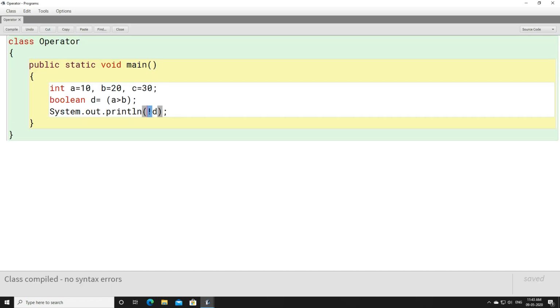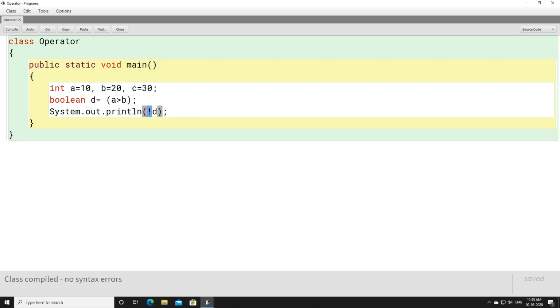Here, not can be considered as a unary operator. Whatever operator we study, whatever operator we read, whatever operator we use, each and every operator will either come under unary operator, or binary operator, or ternary operator. Whether you use arithmetic operator, logical operator, or relational operator, each and every operator will come under unary, binary or ternary operator.